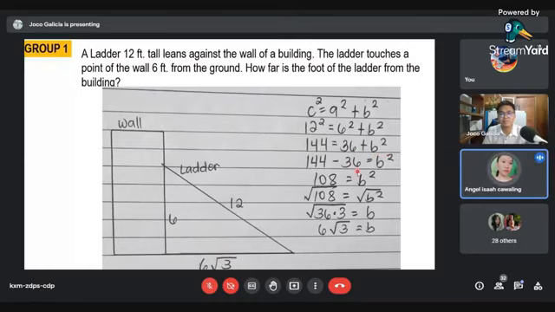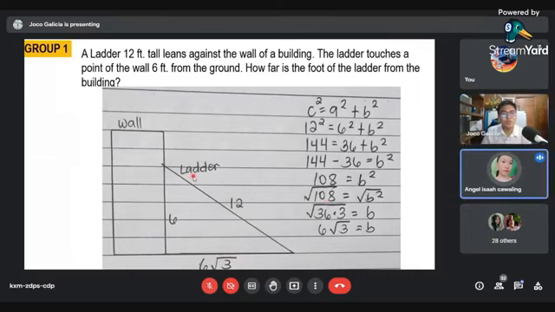And then, after po niyan, 144 minus 36 po. Transpose po natin sa kaliwa. So, minus 36 is equal to b square po. And then, 144 minus 36 is, alright, so, 108 po. Kawaling, what is your final answer, Kawaling? 6 square root of 3 po.